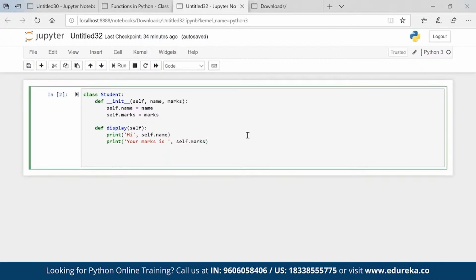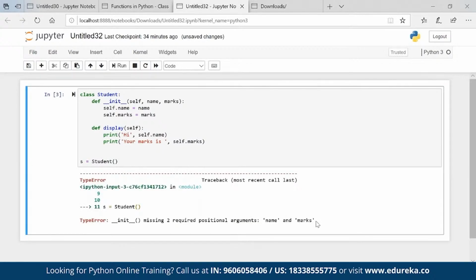Print your marks is self.marks. Now after this, I created a class called student. Inside that there is a method. This method is known as constructor. This method is known as instance method. So now if I go ahead and create an object from a class, if I execute, it will throw me an error because it is looking for name and marks. You can have constructor without parameters, absolutely no issues. So my name is, let's say, I'll put John, and marks is, let's say, 45.